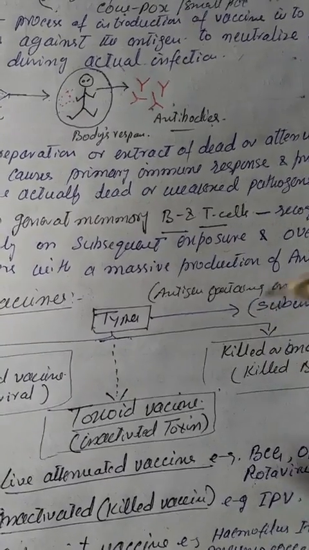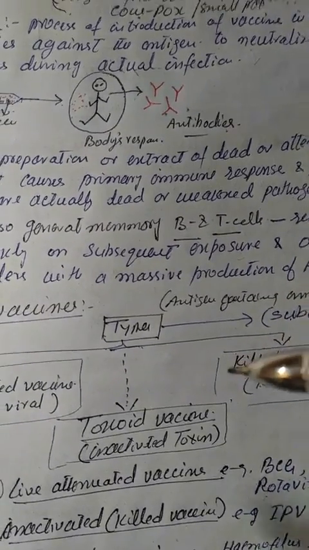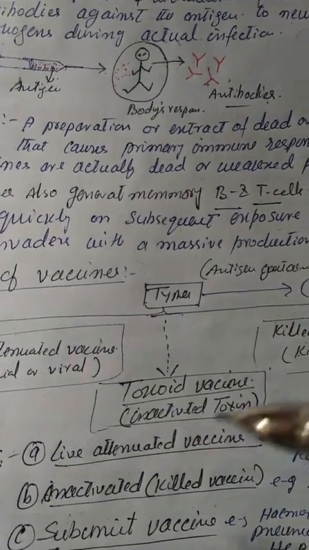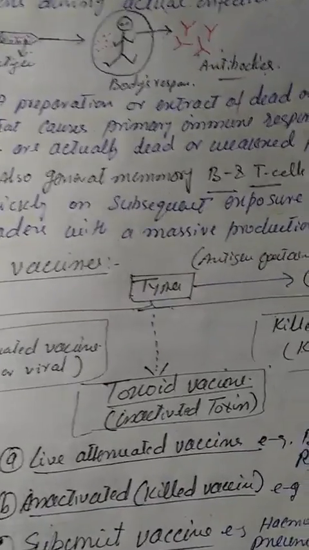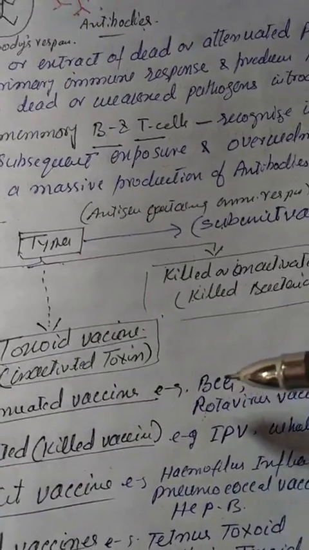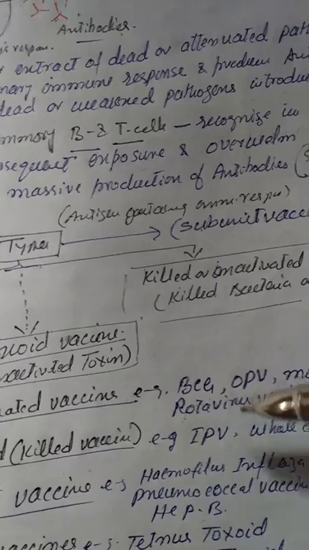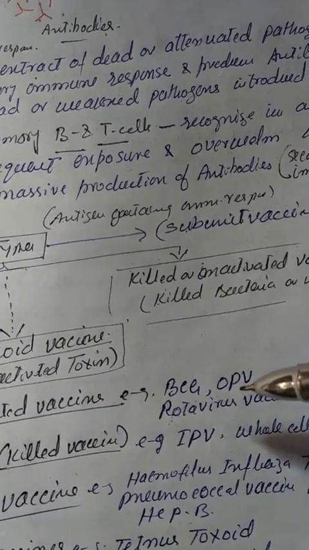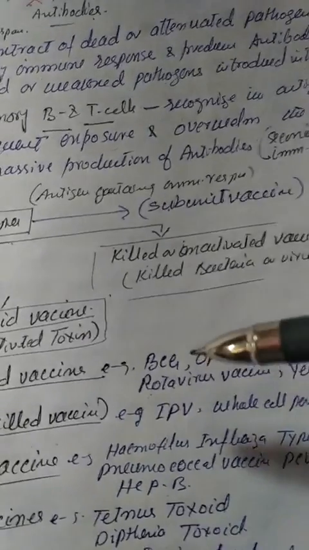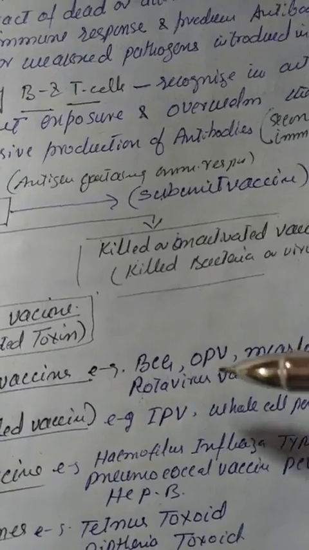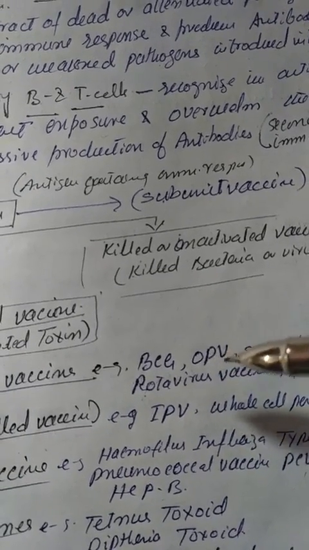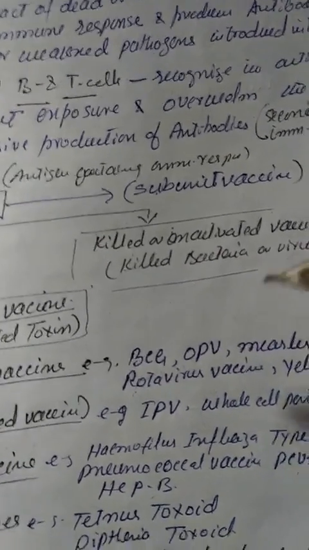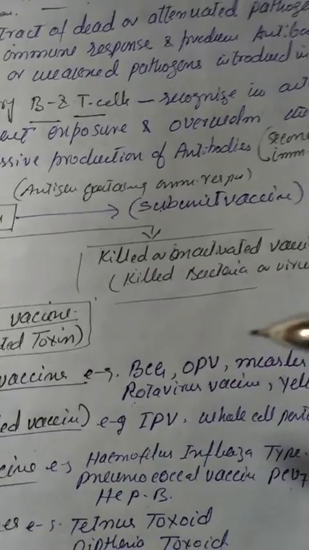The examples of live attenuated vaccines are the vaccine for tuberculosis, which is also known as BCG, or OPV, the oral polio vaccine, which is a very common vaccine.